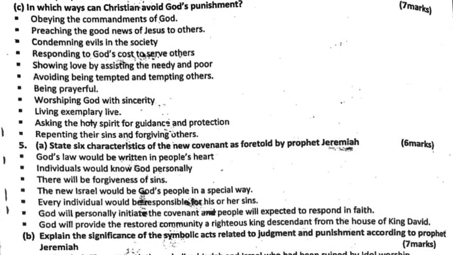State 6 characteristics of the new covenant as foretold by Prophet Jeremiah. God's law would be written in people's hearts. Individuals would know God personally. There will be forgiveness of sins. The new Israel would be God's people in a special way.